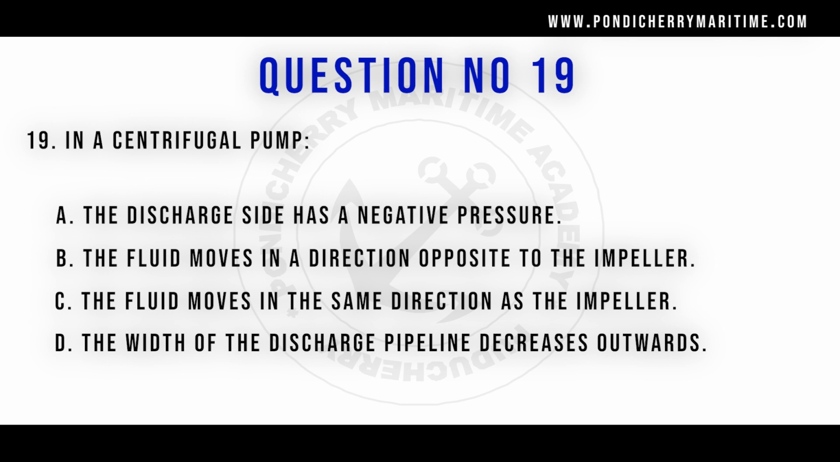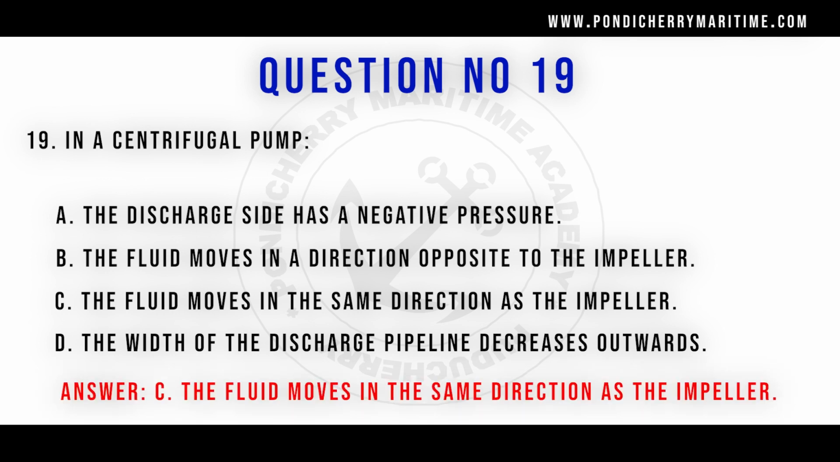The discharge side has a negative pressure. It's wrong. It never can happen. Negative pressure occurs in the suction side. And the width of the discharge pipe decreases outwards. That is also not a correct answer. And fluid moves in the direction opposite of the impeller. This is against the rotation of the impeller motion. That is also a wrong answer. So option C is the right answer.